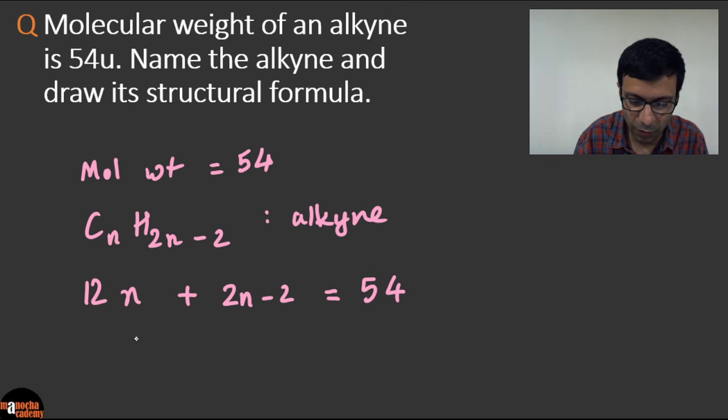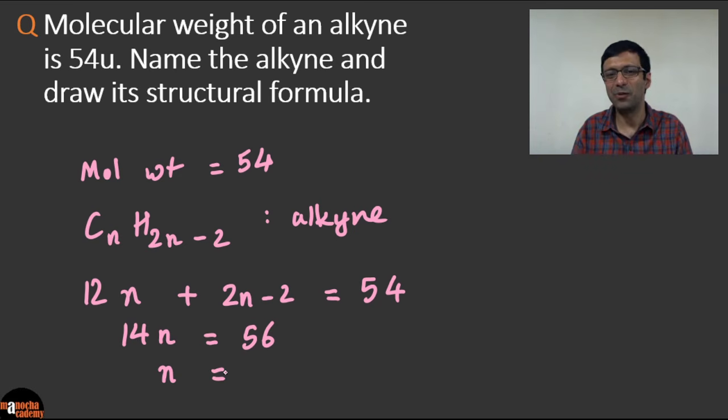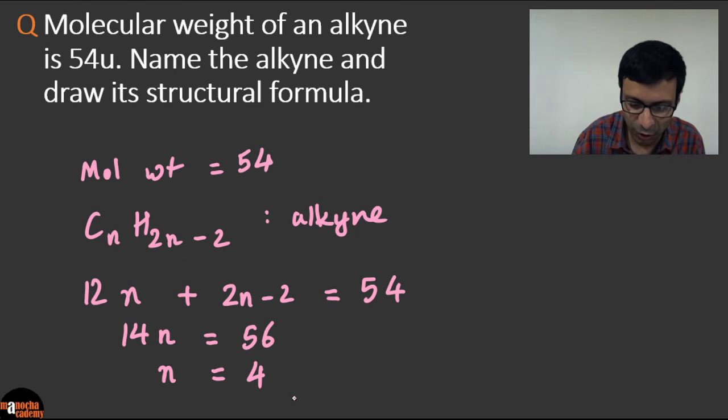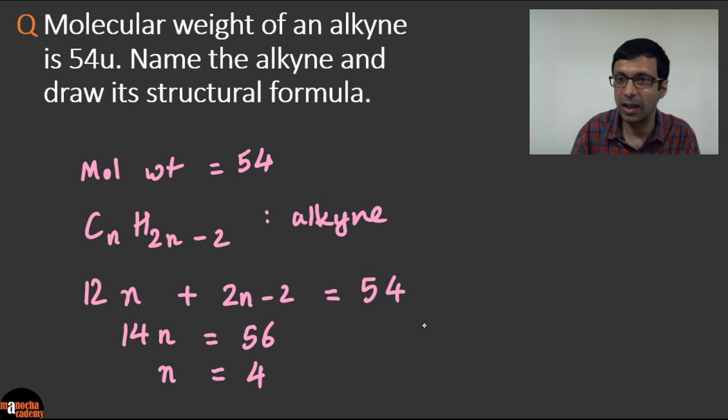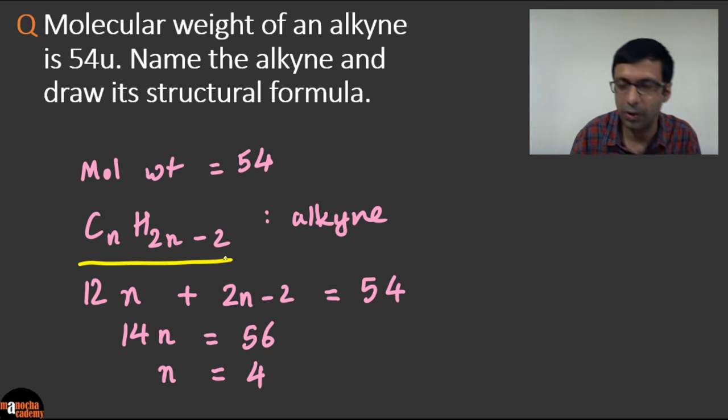If we solve it, we'll get 14n equals 56. So what does n work out to be? 56 by 14. So n is 4. You can easily solve using this simple equation. What is the key concept here that you need to remember? The general formula of alkyne.